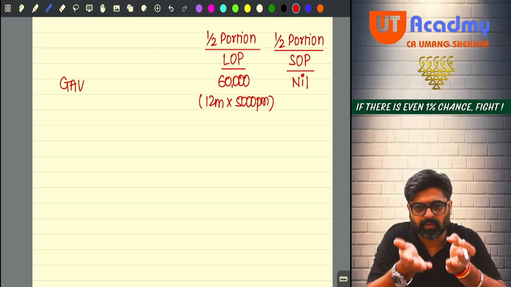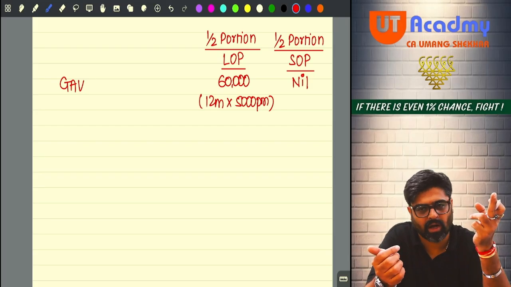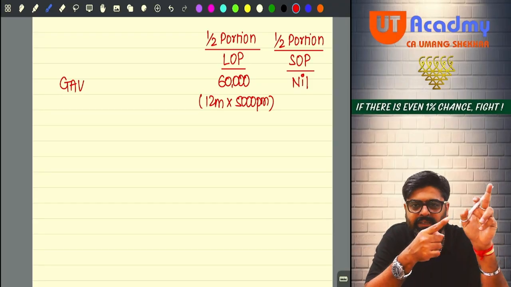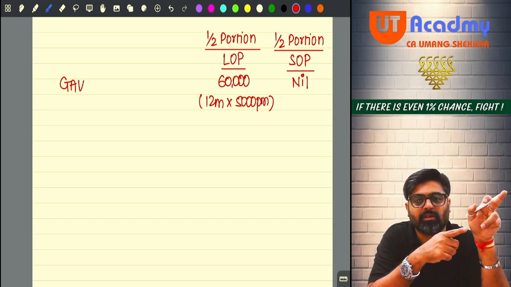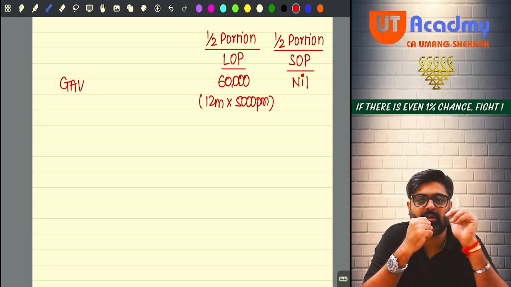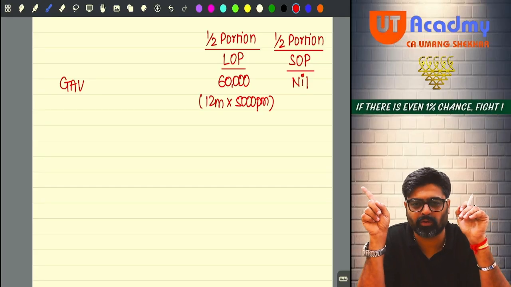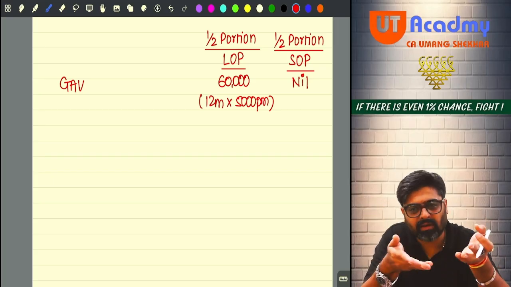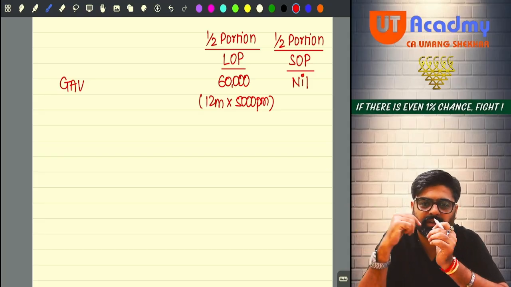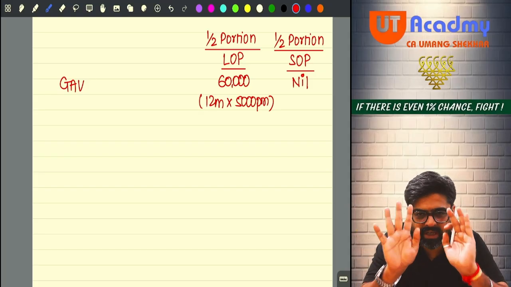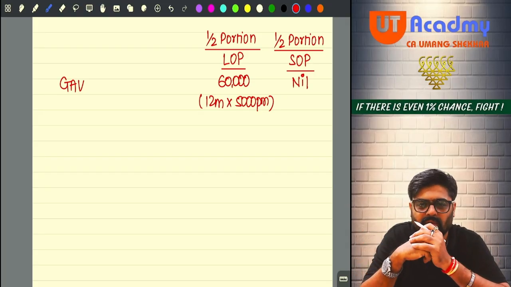Let out period was 12 months. The rent for the let out period will be your actual rent. That actual rent will be taxable as your house property always. So entire 60 will be taxable under the head house property. But out of that 60, the rent which is received is also taxable, and rent which is receivable is also taxable. Since you are following cash system of accounting, definitely you are not going to show 60,000 over there. The rent which you have received, 50, you are going to show on your receipt side. The 10,000 which is still receivable will not be appearing in your receipt and payment account.